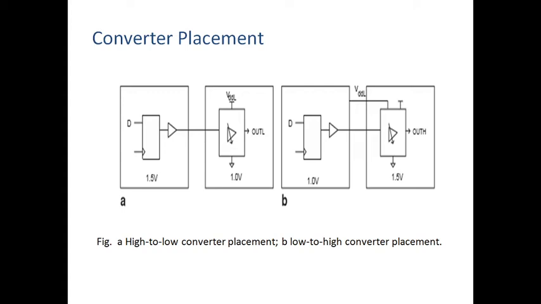When you realize the high to low level converter or low to high level converter, at that time we need to place it in a particular chip. That is nothing but placement. Here we will see how to place the converters one by one. The first one is the high to low level converter. The placement of the high to low level converter is simpler than the low to high level converter.